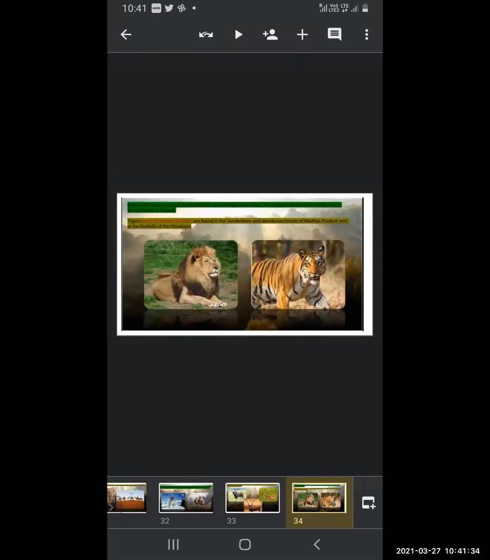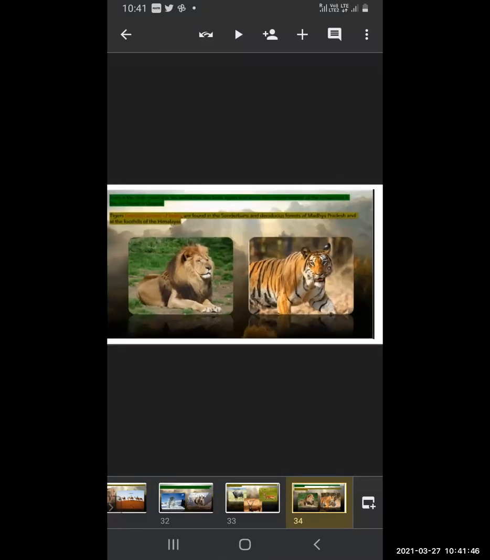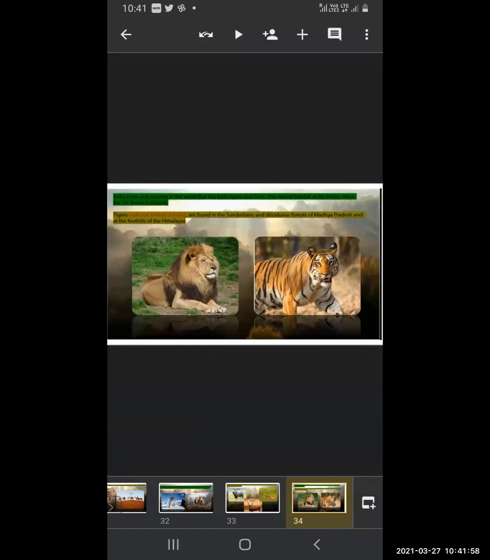India is the only country in the world that has both tiger and lion. The natural habitat of the Indian lion is the Gir forest in Gujarat. So India is the only country which has both species, the tiger and the lion, in the world. The natural habitat of the Indian lion is found in the Gir forest in Gujarat.